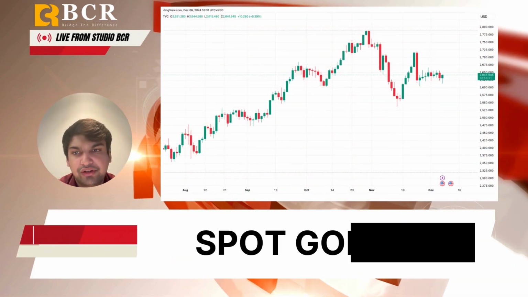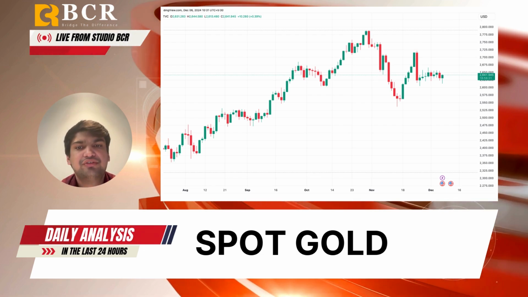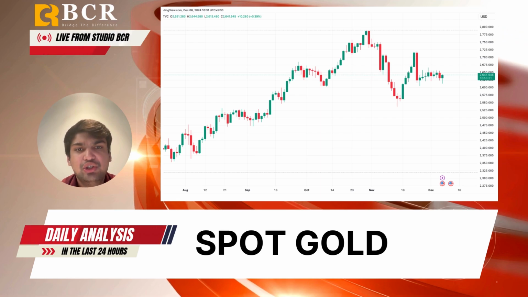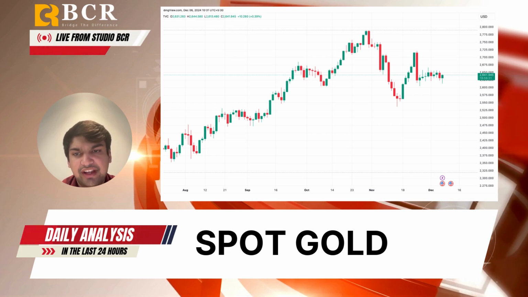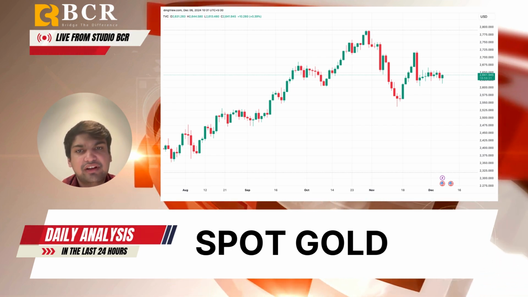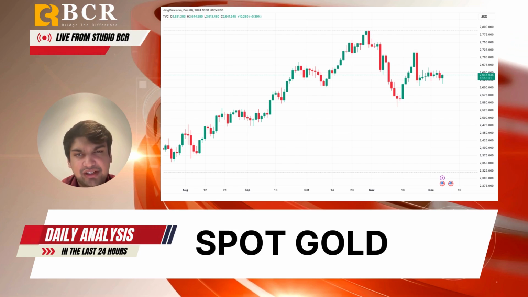Talk about gold. So gold prices remain range-bound near 2640 as markets await US non-farm payrolls data. Fed Chair Powell's optimistic comments on the US economy initially boosted gold prices by lowering Treasury yields, but failed to alter expectations of a 25 basis point rate cut. Overall sentiment and upcoming labor market data are expected to guide further price movement.